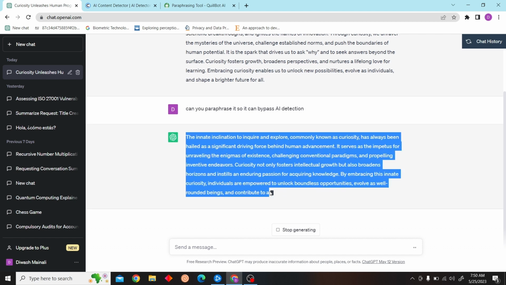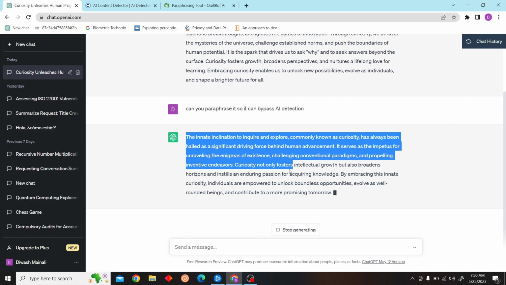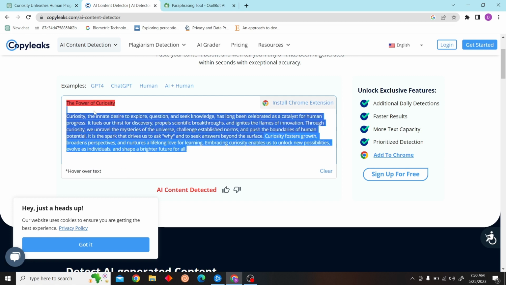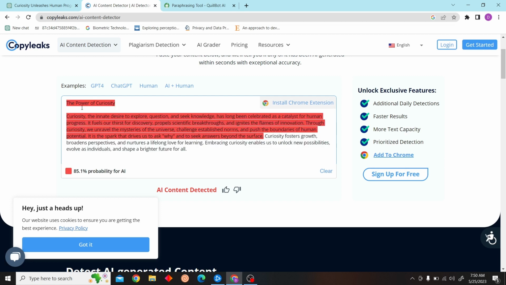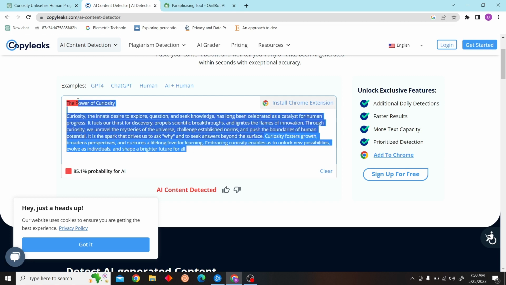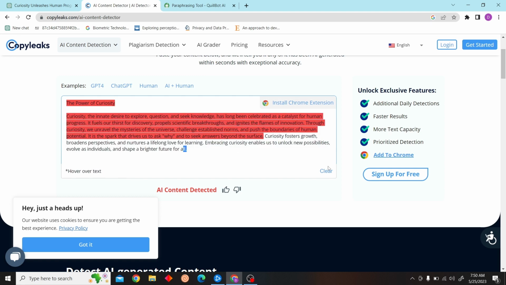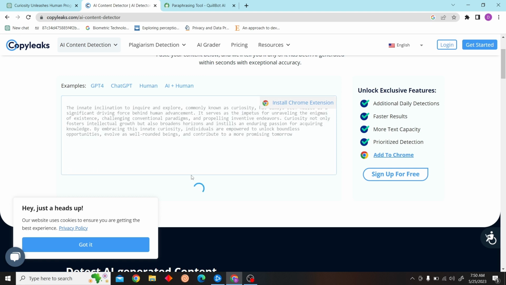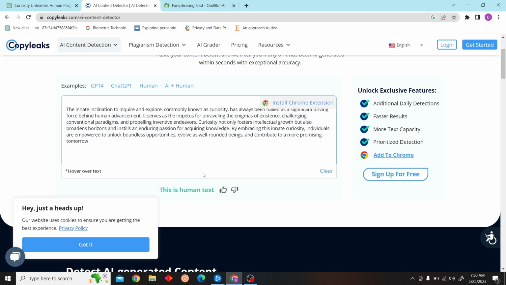And now we're going to just copy this and paste it in the AI detector, the previous one. So let's just go here and paste it, and let's check it. And there we go, it has bypassed the AI detection.